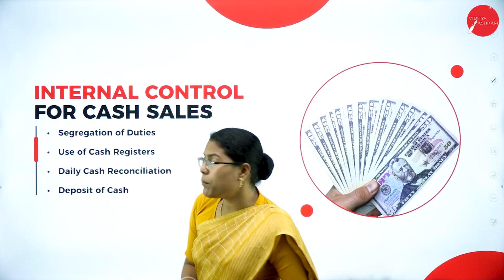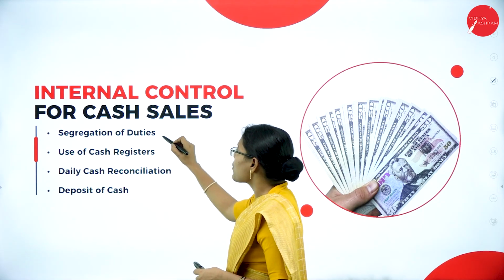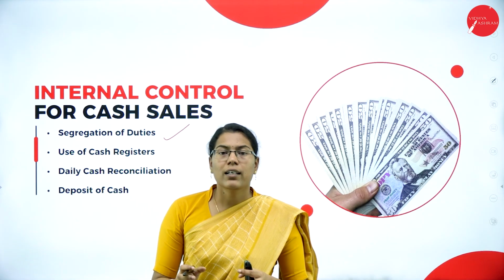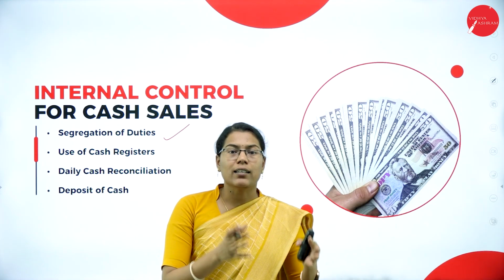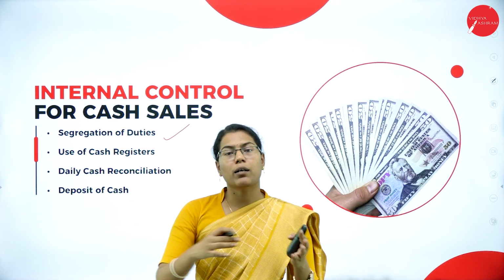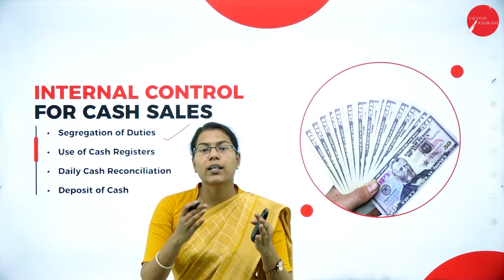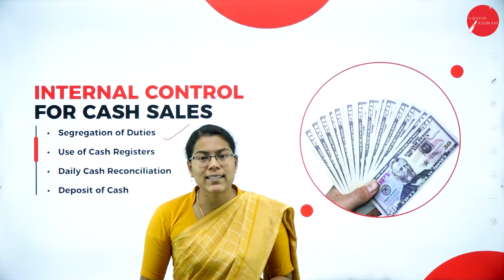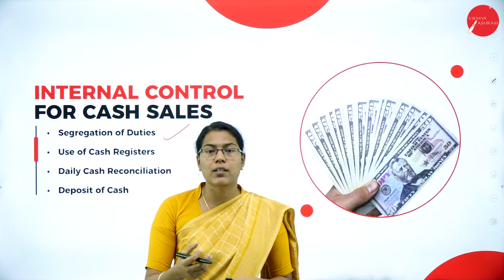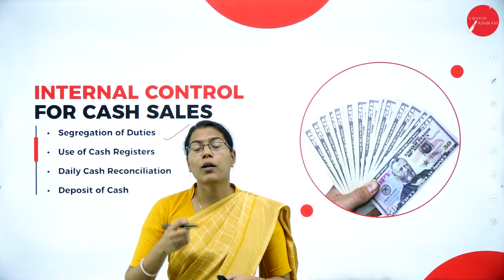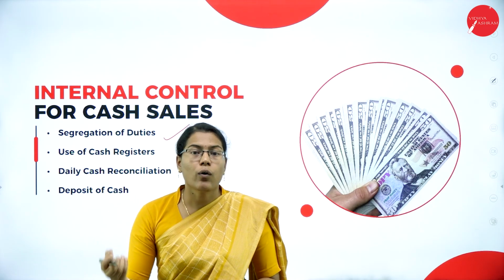To discuss one by one, first, segregation of duties. Segregation of duties means dividing and assigning the different tasks involved in a particular transaction to different employees. For example, the person who receives the cash should not be the same person who records the sale or prepares the cash account.